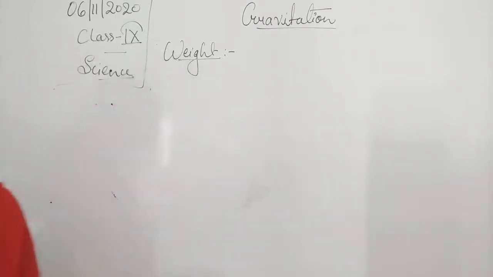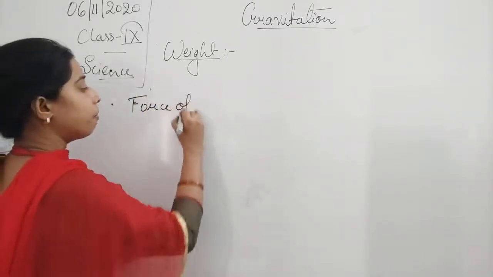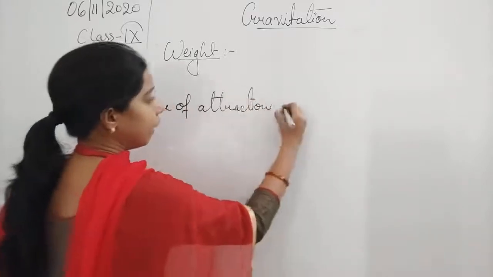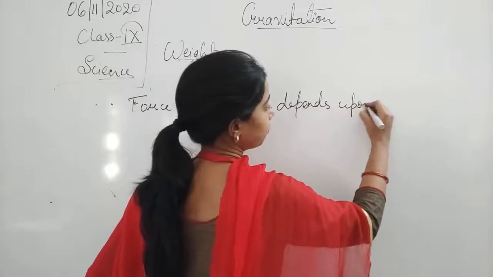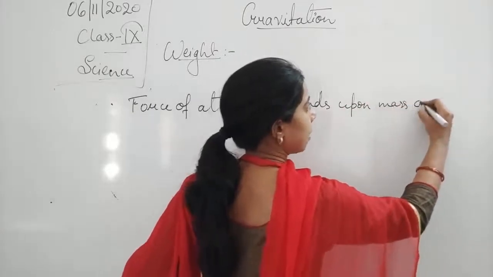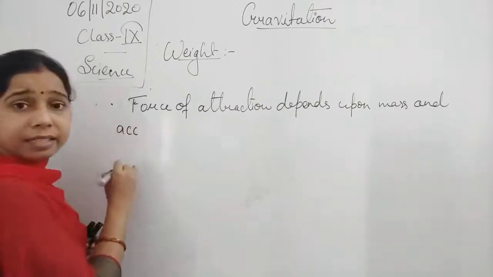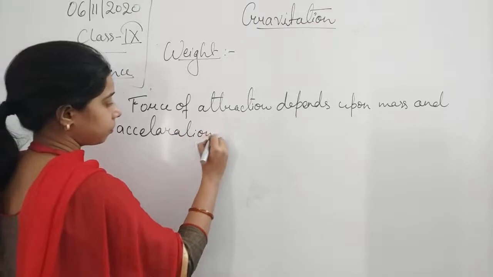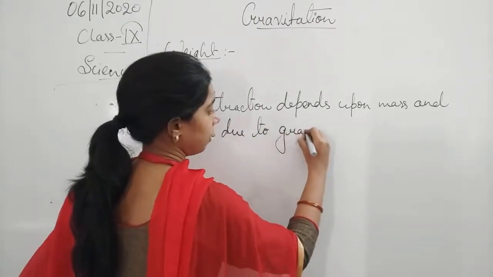Or we can say that the force of attraction depends upon mass and acceleration due to gravity.